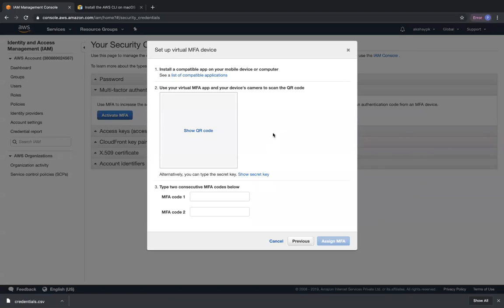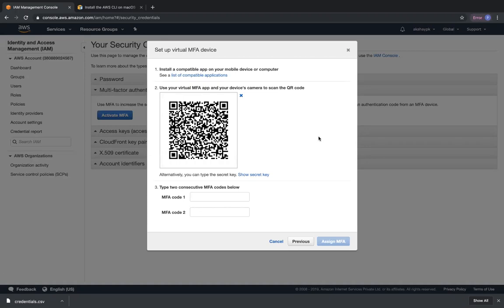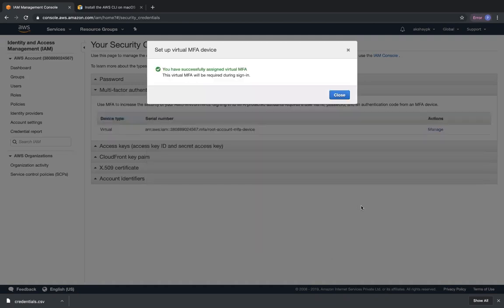So the compatible app that you should have on your phone is Google Authenticator. Okay. So I have Google Authenticator with me. I'm going to show the QR code and scan the QR code. It is presenting me with 2 MFA codes right now. So I have to present the 2 MFA codes that are being displayed on my mobile phone. I'm going to wait until it times out to present me with a second MFA security code, 815090. So I'm going to assign MFA, and then the device has been successfully registered.